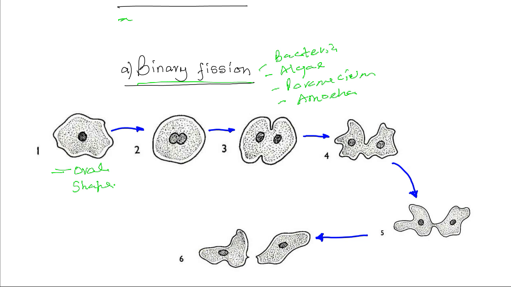Then, in the second step, the nucleus divides mitotically to give rise to two nuclei. Each nucleus will have the same number of chromosomes. At the same time, the cytoplasm divides so that the cell is divided into two daughter cells. The cytoplasmic division continues until we have two daughter cells that result.